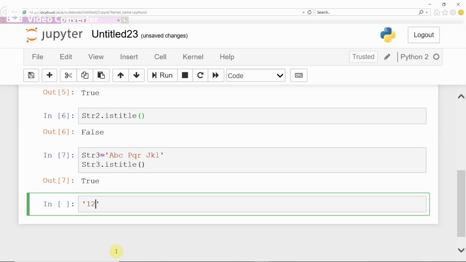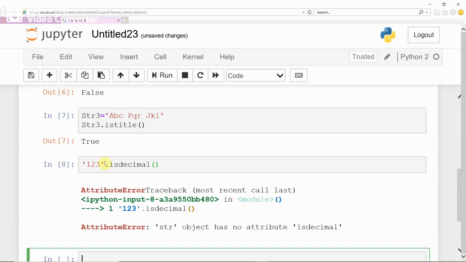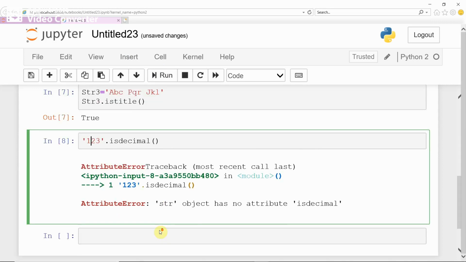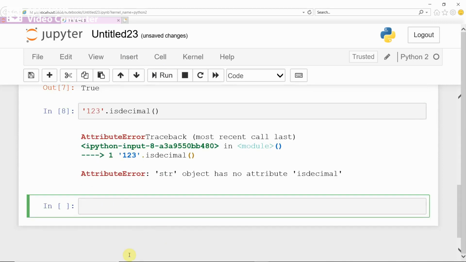Consider this number 123 given as a string, therefore it is considered a string. The method isdecimal checks whether the string contains decimal. We just check whether this works. Sometimes in some compilers it won't work. Here it won't work because this string won't support the isdecimal function, don't worry. Like that there are numerous methods you can work with on the string.